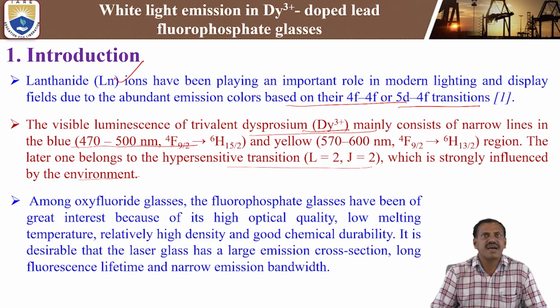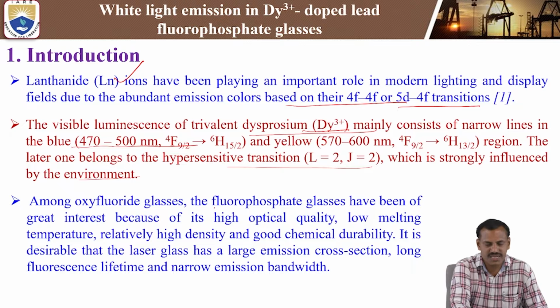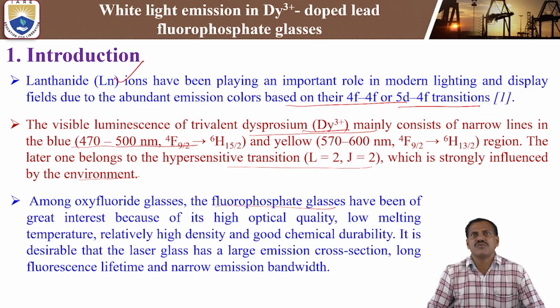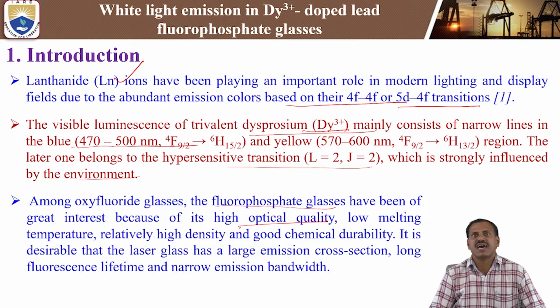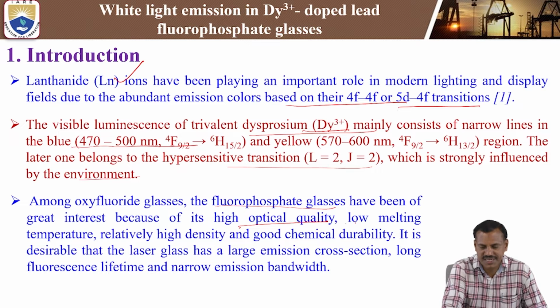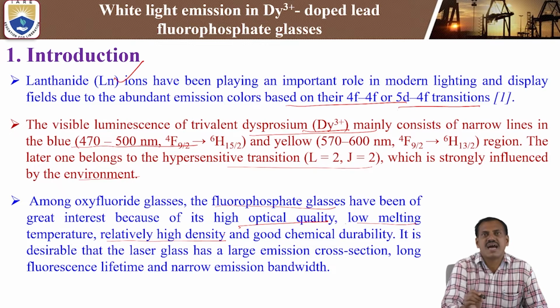Among the oxyfluoride glasses, the present study uses fluorophosphate glass, which has important glass properties. Fluorophosphate glasses have been of great interest because of their high optical quality. They possess high optical quality, low melting temperature, relatively high density, and good chemical durability.